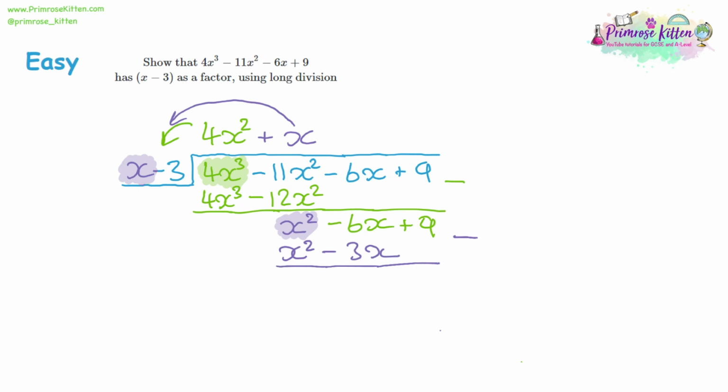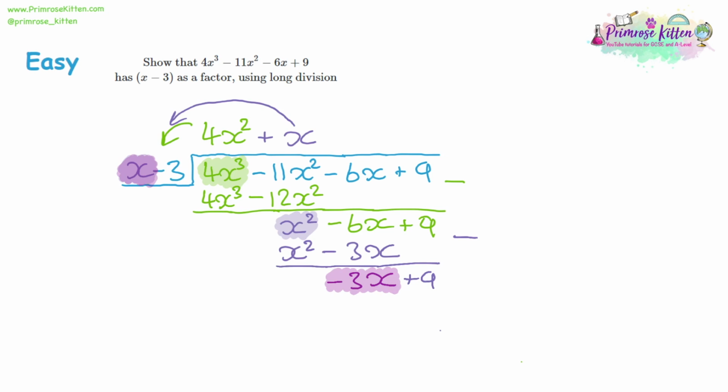First term should cancel out to make 0. And negative 6x take away a negative 3x, so double negative again. That should give you a negative 3x. And with nothing with a 9, we didn't take anything away from that. So now moving on to our last divide, dividing again by x, with our new third term.